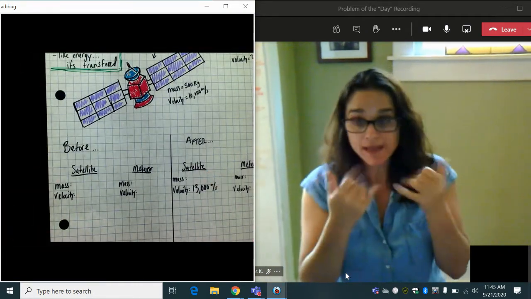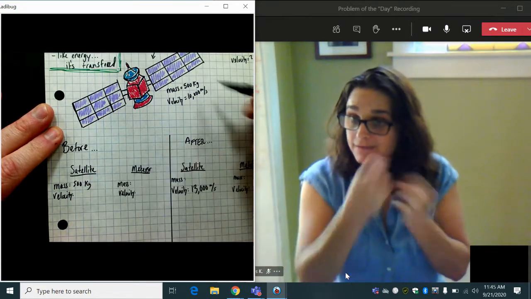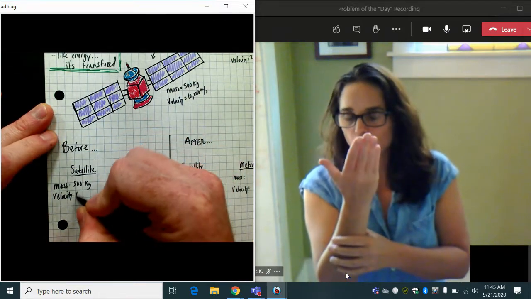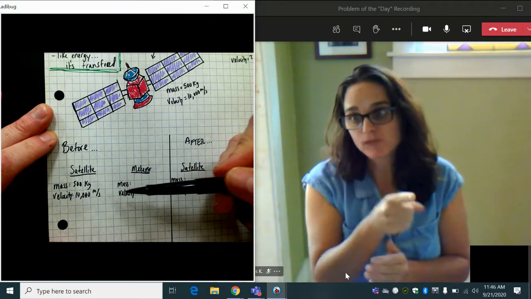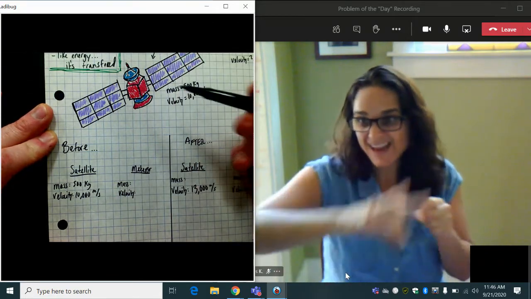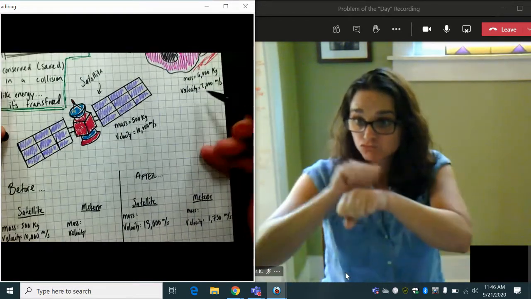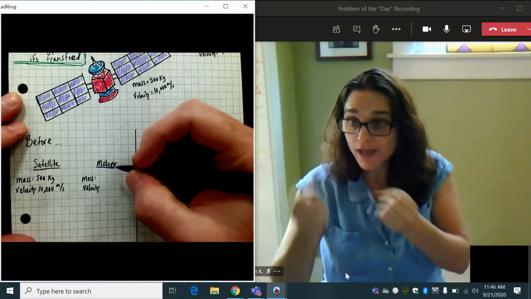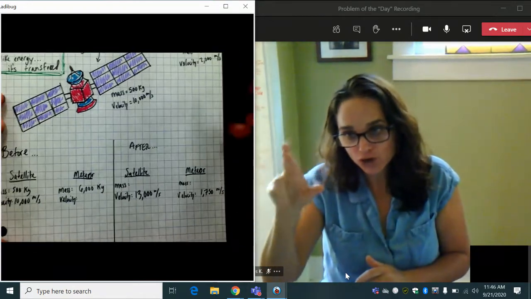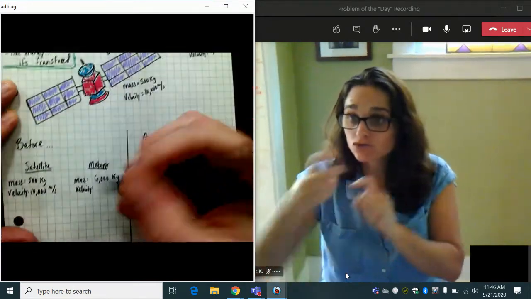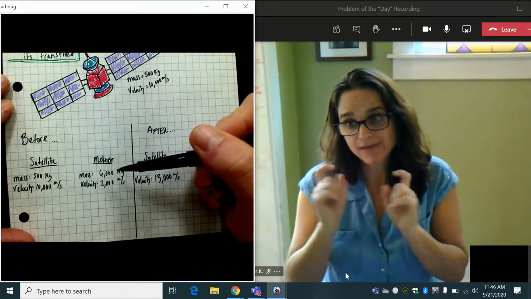First, we know that our mass is 500 kilograms, which is right here. Our starting velocity is 10,000 meters per second, which is really fast. And it makes sense because the satellite is orbiting all the way around Earth, so it's going very fast. The mass of our meteor from our diagram is 6,000 kilograms, which is huge and makes sense because meteors can be very large. And it's traveling at a speed of 2,000 meters per second. Still very fast, but not as fast as our satellite.